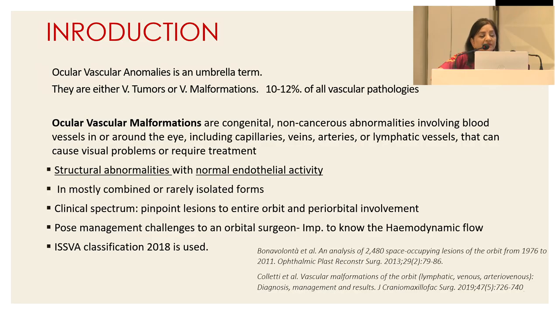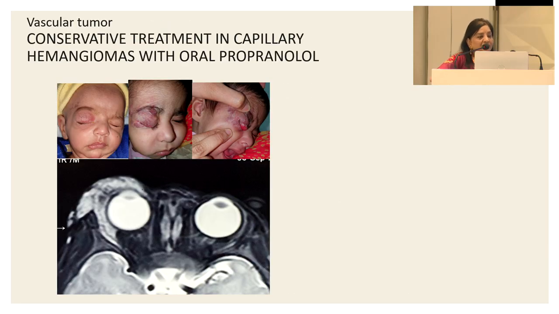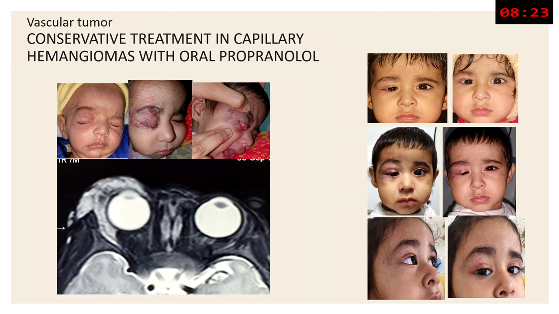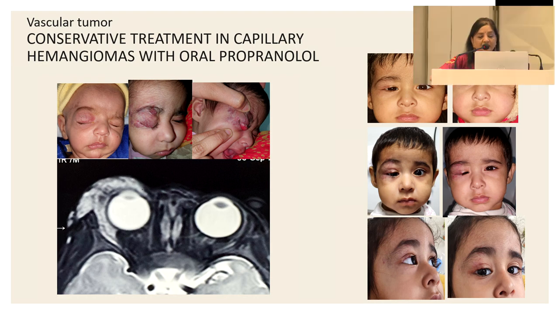The clinical spectrum ranges from pinpoint lesions to entire orbit and periorbital involvement, and they pose a challenge to the orbital surgeon. Hence, it becomes important to know the hemodynamic flow, and currently the ISSVA classification 2018 is used. So coming to the vascular tumor, here the first line treatment for capillary hemangiomas is oral propranolol, and you can see this is involving the preseptal, orbital, and the temporal areas. And after just oral propranolol, you can see the regression, and over 6 months it has significantly reduced and the visual axis is clear.